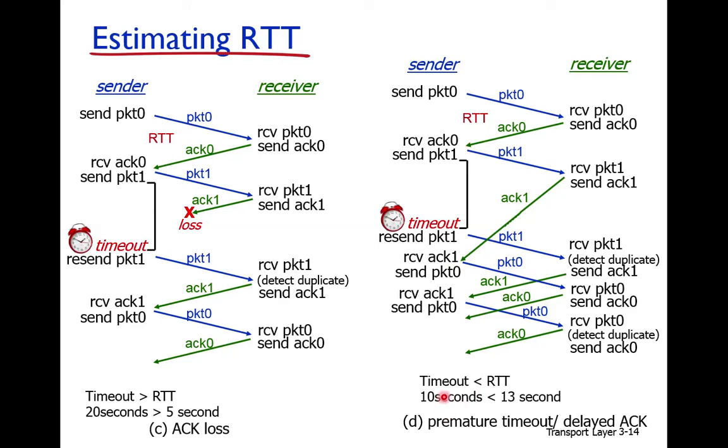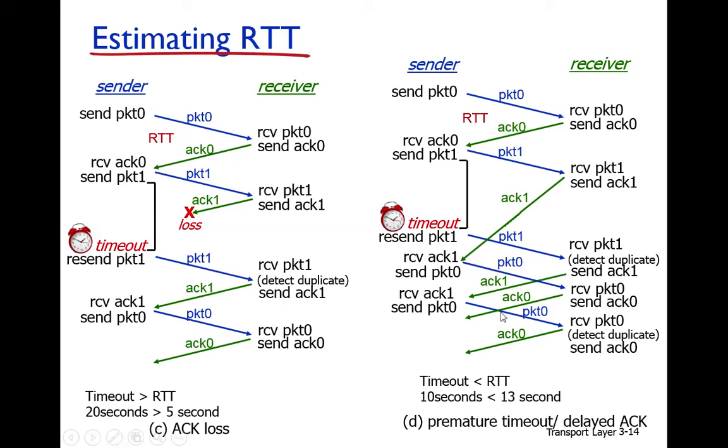So you can see that when the timeout is less than RTT, we have premature timeout, where the timeout expires before its acknowledgement is received. This leads to packet 1 being transmitted an extra time, and packet 0 is also a redundant transmission. If the timeout is greater than RTT, we wait for extra time in case of packet loss or acknowledgement loss. If the timeout is less than RTT, we have premature timeout and extra transmissions.